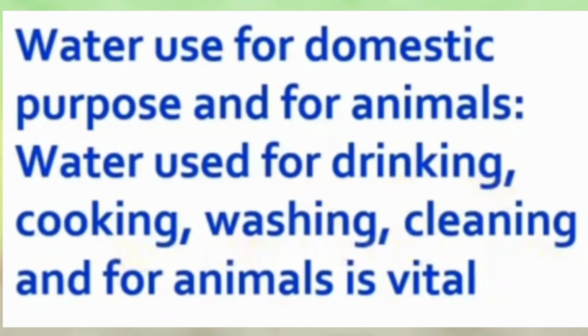Next, water used for domestic purpose and for animals. Water used for drinking, cooking, washing, cleaning, and for animals is vital. Planning for these components is needed to increase the availability so that a minimum amount is actually made available to all, irrespective of their income.